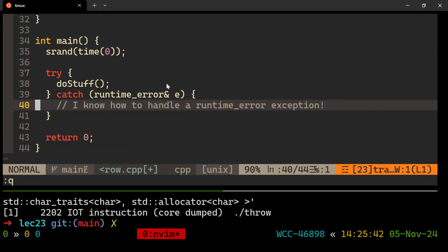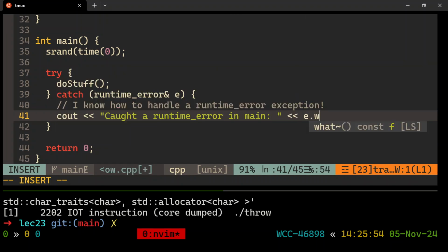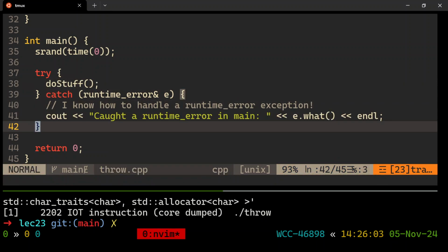And what do we do when we get it? How should we handle it, I guess, is now the question. We'll just be lazy about it. We'll just say caught a runtime error in main, and here is the e.what on the thing, right? Which is the string we put into it. All right. So if a runtime error gets thrown, we can handle it. We go here, right? And then we're good.